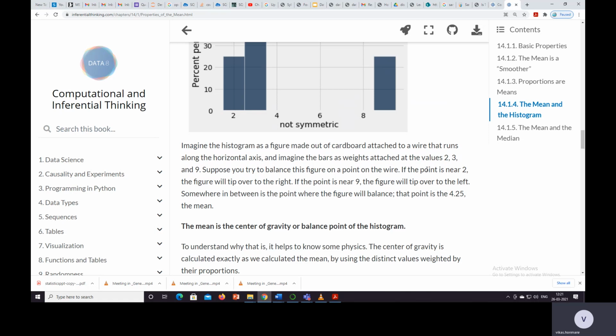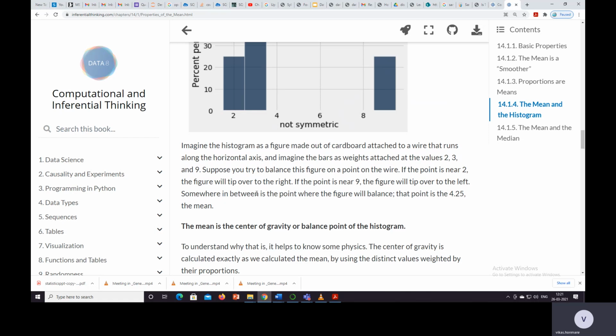If the point is near 2 in the figure, it will tip over to the right. If the point is near 9, the figure will tip over to the left.